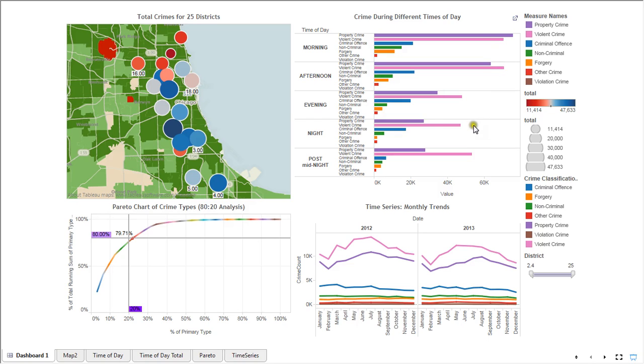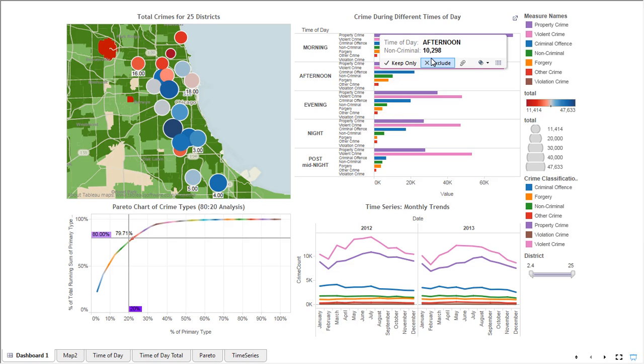While the maximum number of property crimes, that is theft and motor vehicle theft, are happening during the morning time, the maximum number of violent crimes happen in the afternoon. So the property crimes are peaking in the morning, and violent crimes are peaking in the afternoon. And then the violation crimes are the least. The red line that you see over here essentially shows the violation crimes. They are the least of the lot. That is what we get to see.